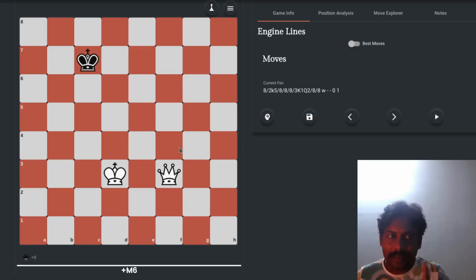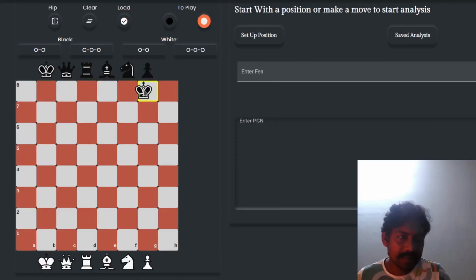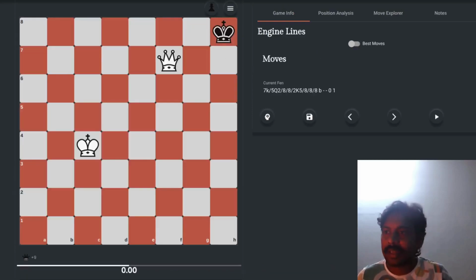There is one more way a game can be drawn, and let me set it up for you. Let's consider that the king is here, there is a white queen on this square, and it is black to move. In this case as well, the game is actually a draw, since white's queen and king are not attacking the opponent king, but the opponent king does not have any square to move. If the king wants to go to this square, it is already attacked by the queen. If this one, then again it is occupied by the queen. This square is also covered by the king or queen, which is why the king cannot come to this square either. So the king does not have any legal move, and in this case the game will be called drawn by stalemate.